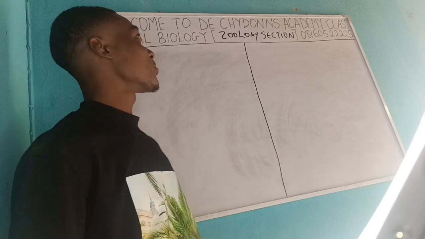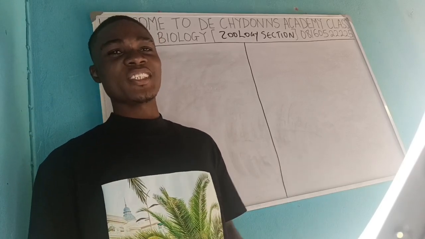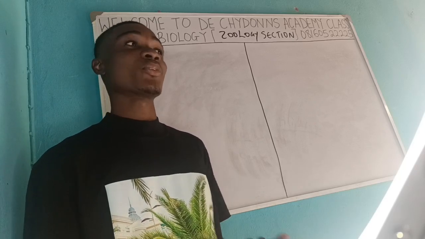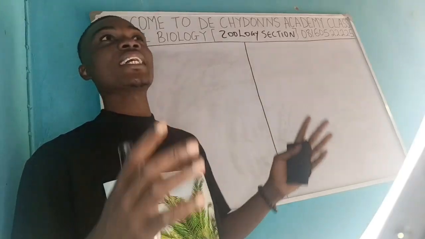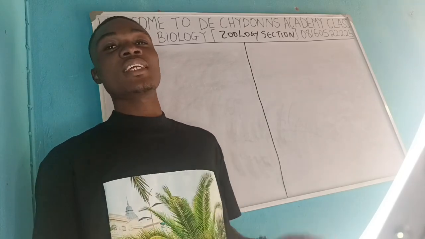Today we'll be looking into general biology, and the section is the zoology part. So, what is zoology? Zoology is simply when you are studying about animals holistically. You are dealing with anything relating to animals. You are studying them bit by bit, and they are all related to animals.